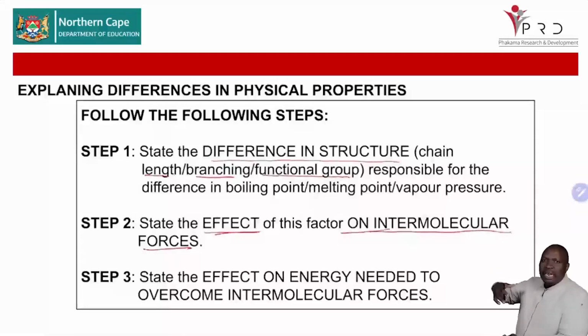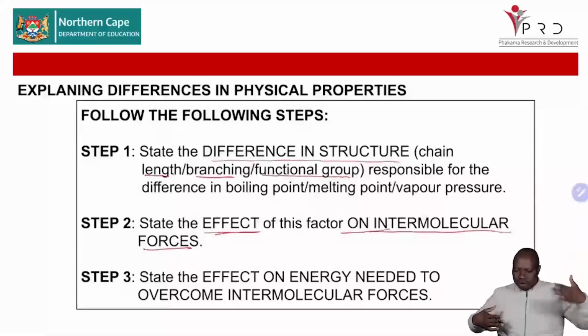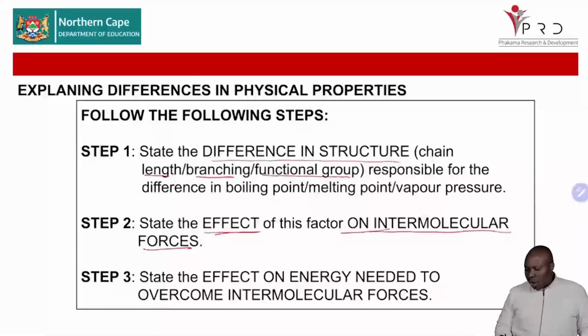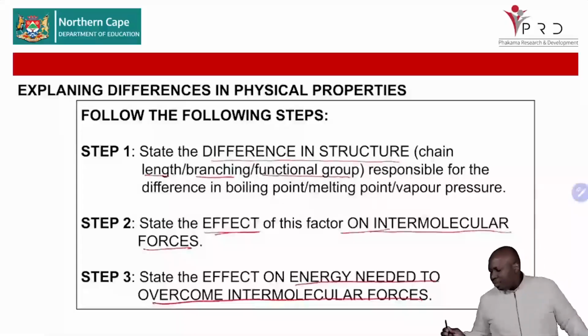As you have seen, as we increase the number of branches, the strength of intermolecular force decreases. And then, what is the energy needed to overcome intermolecular force? When the strength is increasing, more energy will be required to overcome the intermolecular force.